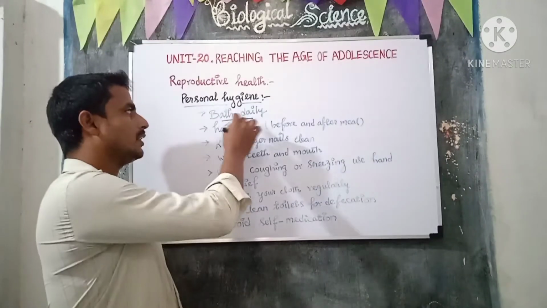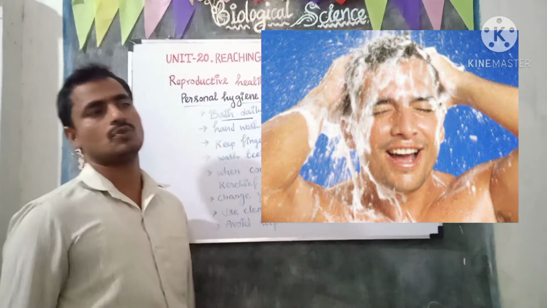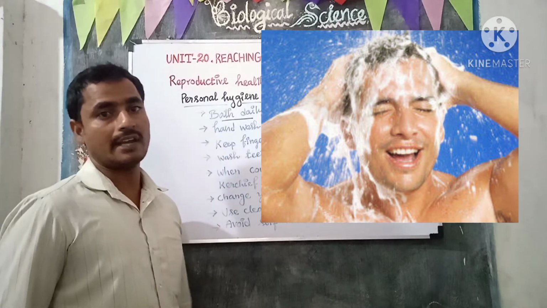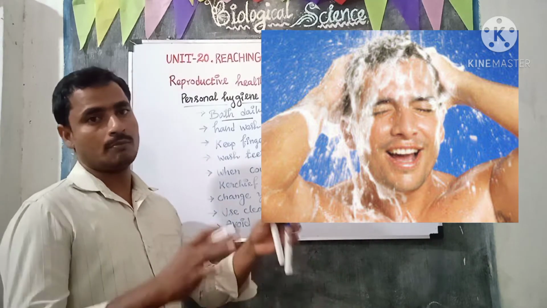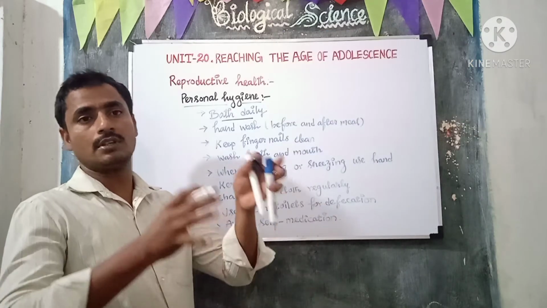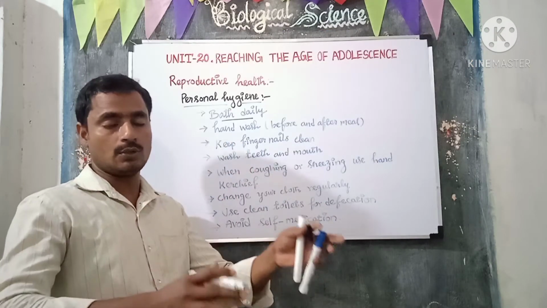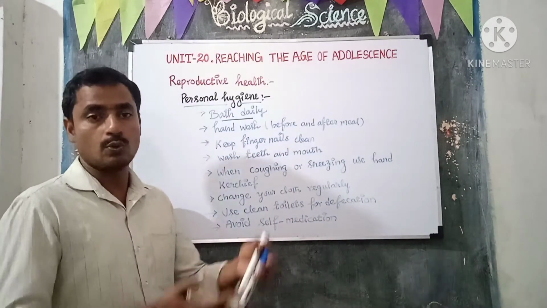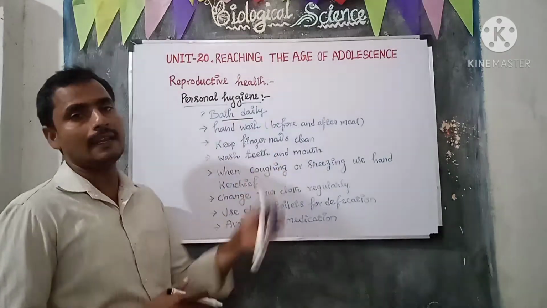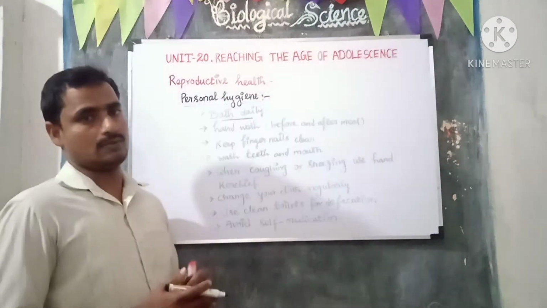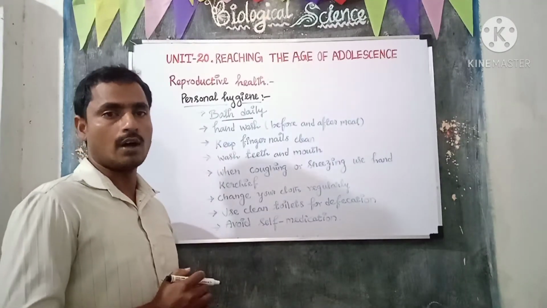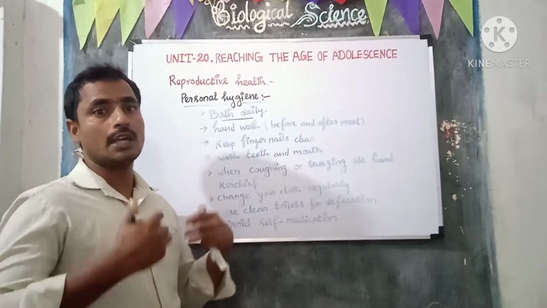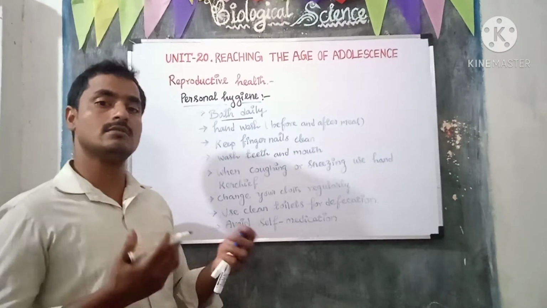So first of all, bathing. We should bathe daily, even twice a day, because as I already told you, the sweat and oil glands will be active during the age of adolescence. It will create body odor. To avoid this, we should bathe daily, even twice a day. Bathing will help us to keep the body fresh and germ free.